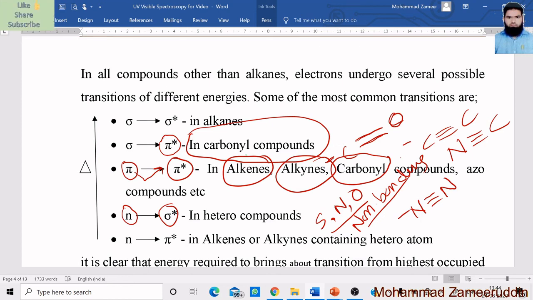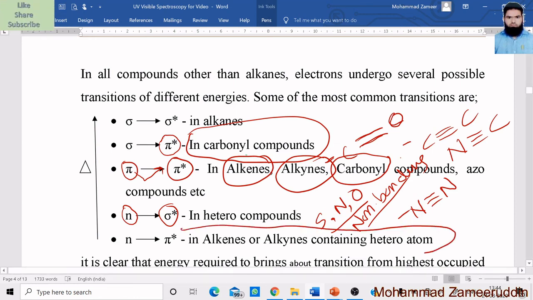And n to pi asterisk transition means such compounds which contain heteroatoms plus double bonds or triple bonds. Both conditions must be there. One, the compound should contain a heteroatom, either sulfur, nitrogen or oxygen, and second, the compound should contain double bonds or triple bonds in its structure. The example given is all alkenes and alkynes containing heteroatoms.